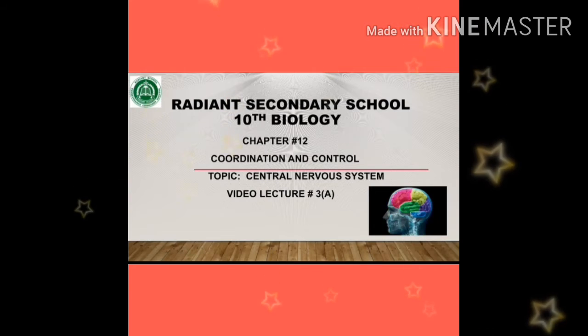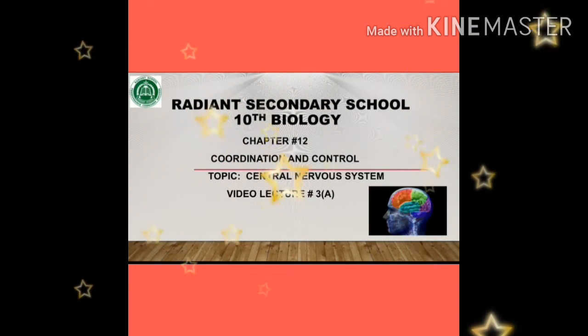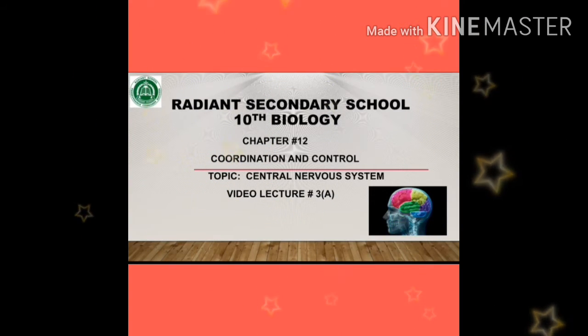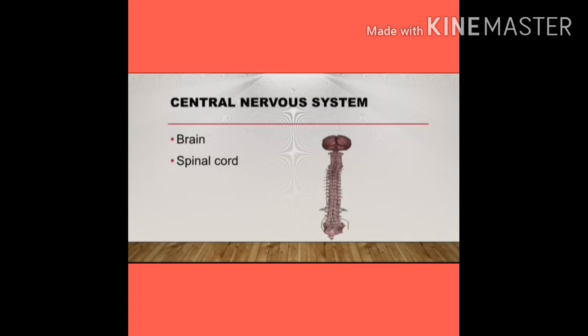Dear students, after understanding about neurons in the previous lecture, today we will study the central nervous system in detail. The central nervous system consists of the brain and spinal cord. The brain is an organ that serves as the center of the nervous system. The spinal cord is a long, thin, tubular structure made up of nervous tissue. We will discuss the brain and spinal cord in detail.